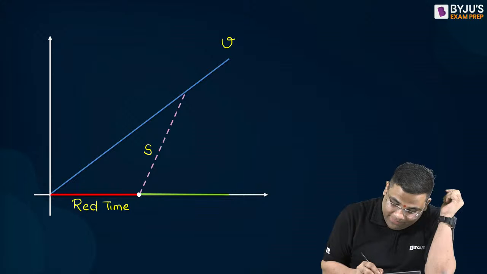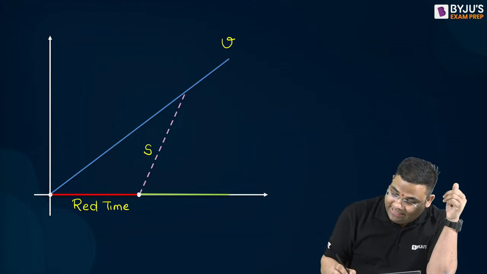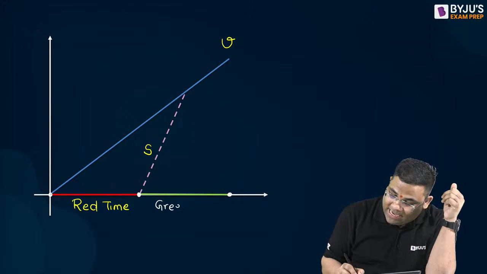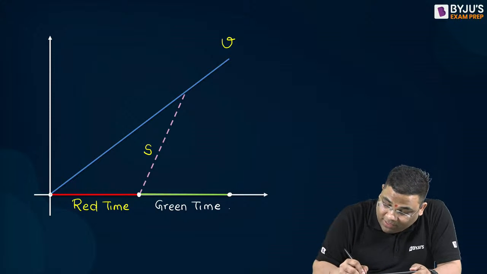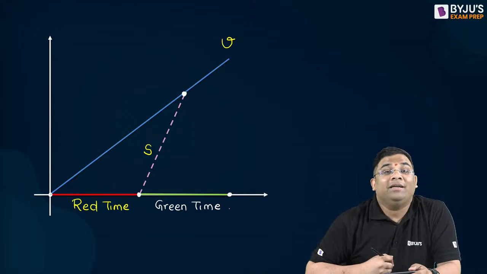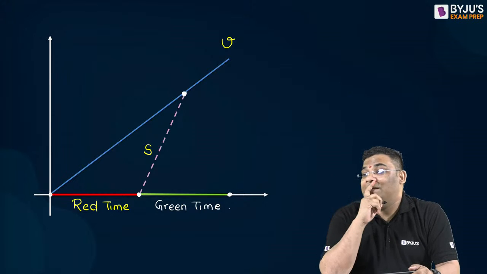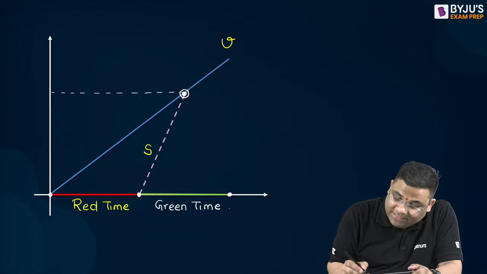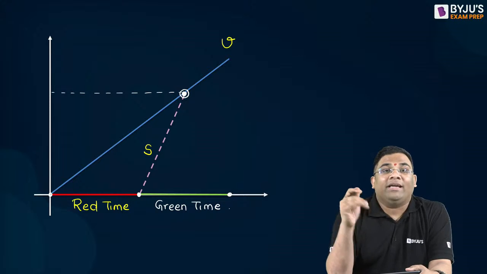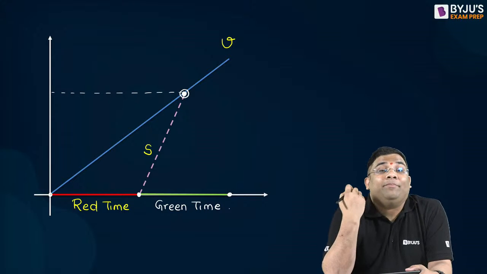You see, this was your red time. In red time, there was only arrival. In the green time, there will be arrival and departure. Now you see what happened here. The number of vehicles arriving became equal to the number of vehicles departing. It's a very interesting point. At this point, the number of vehicles arriving became equal to the number of vehicles departing, because both the lines meet.